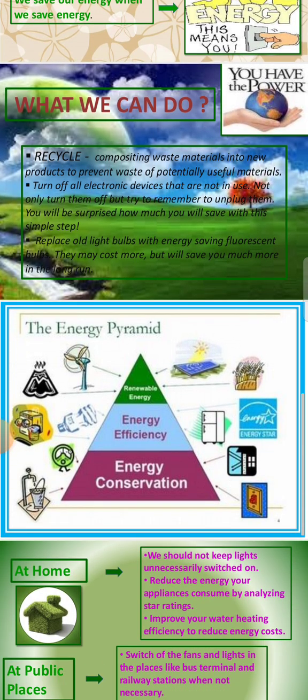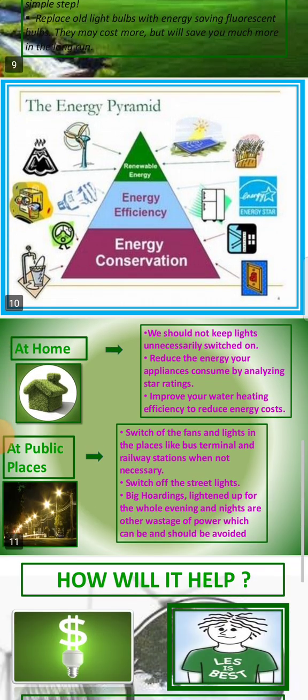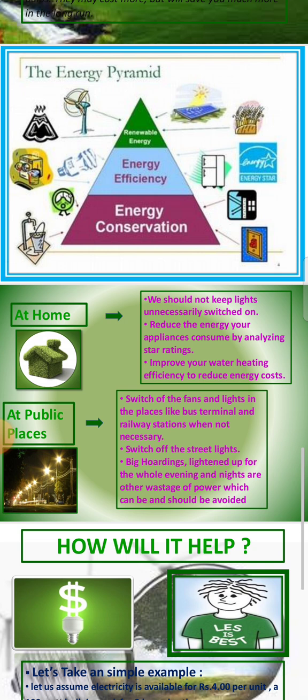Then the energy pyramid. This is the pyramid related to energy conservation. The pyramid consists of energy conservation, energy efficiency and renewable energy. Then at home, we should not keep lights unnecessarily switched on. Reduce the energy your appliances consume by analyzing star ratings. Improve your water heating efficiency to reduce energy cost.